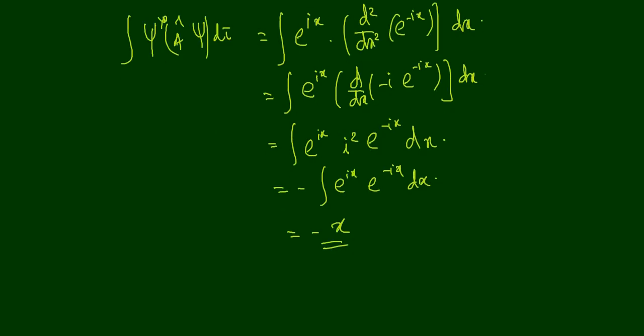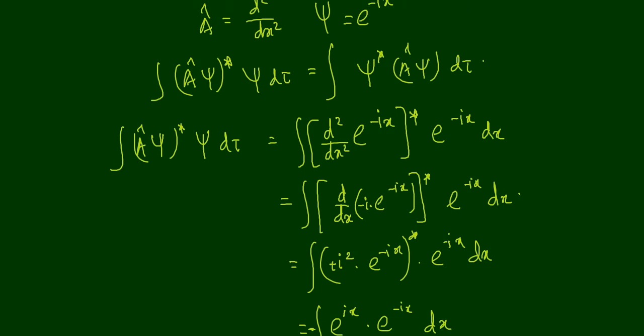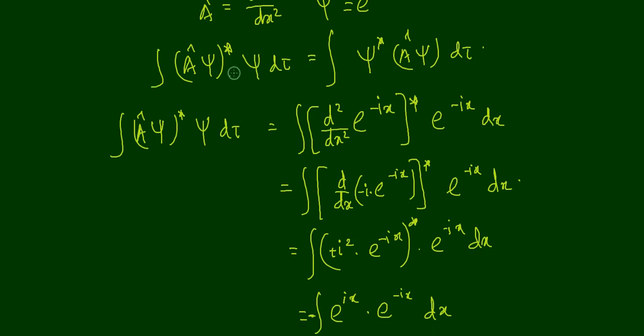So right hand side is also equal to minus x. Left hand side is also equal to minus x. What does it mean? We have proven that a cap psi star psi d tau is equal to psi star a cap psi d tau. This equation is proven, right? If the operator holds this condition, then we can call a cap a Hermitian operator.